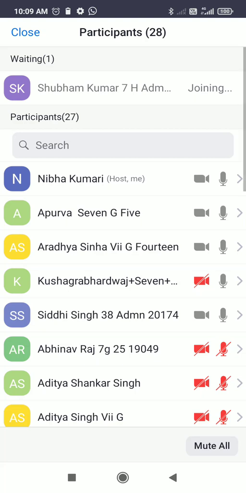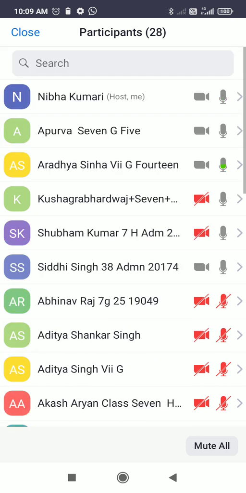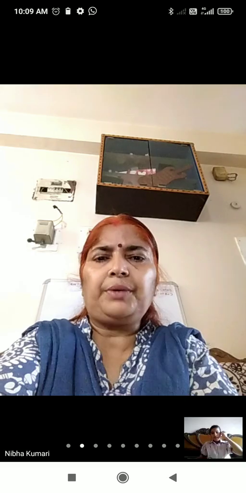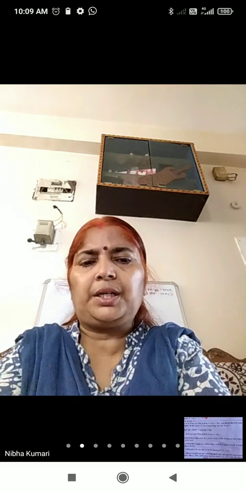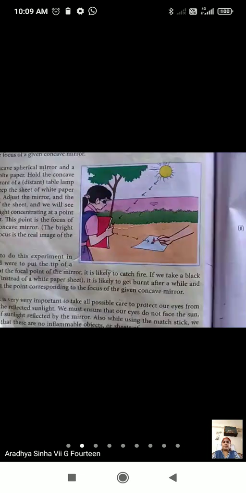Show your plane mirror and convex mirror image. Yes, plane mirror. These two diagrams you have to draw. Should I draw it on the whiteboard?